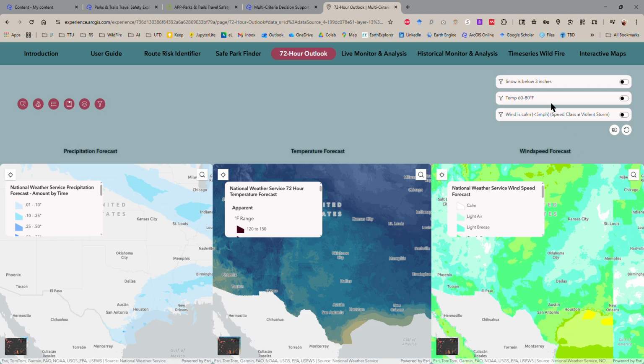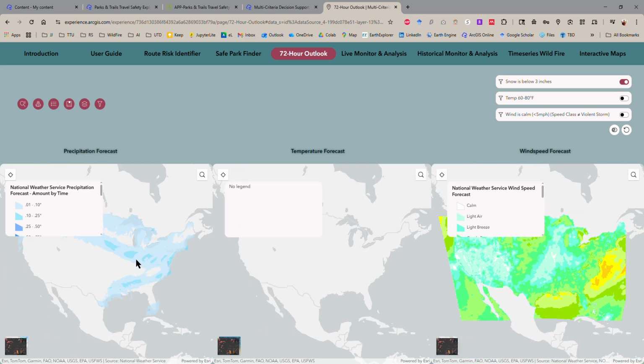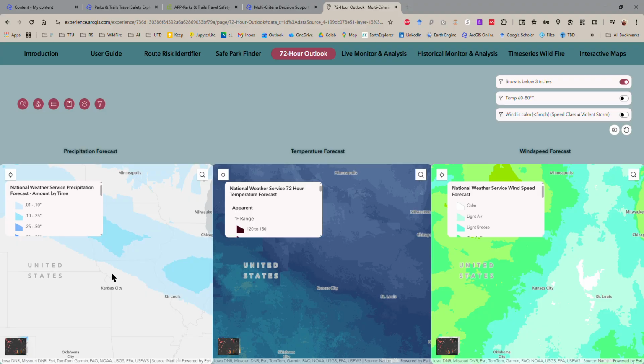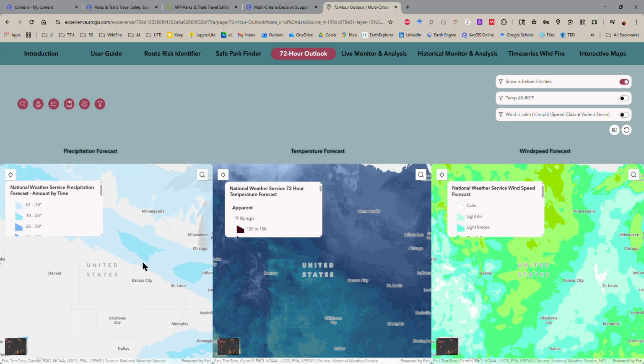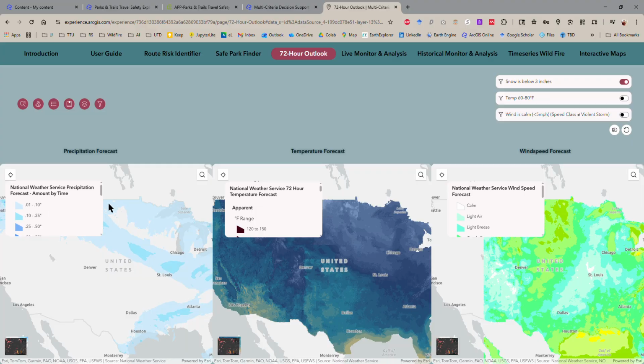So here you have a lot of filters. Since it's winter, you can see if snow is below 3 inches, then you can use those areas to filter and travel, and then it will change the areas. So yeah, snow is actually under precipitation forecast here according to the National Weather Service map, and we can see that a few of these areas actually have snow less than 3 inches or more. I'm pretty sure this is actually mixed with snow and precipitation.